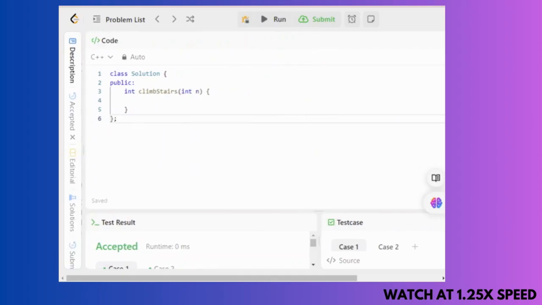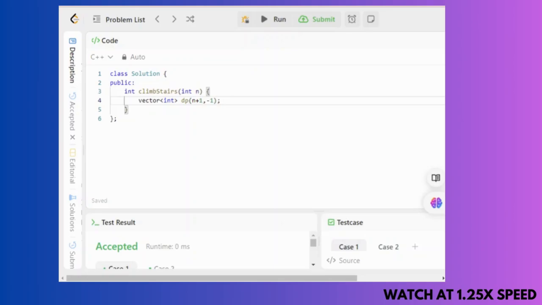Initially, int climbStairs(int n). n is the number of stairs which is given to you, and you have to return the number of distinct ways as an int. Firstly I will make a vector of int type. Its name is dp, and initially n plus 1 comma minus 1, where n plus 1 is the size, and initially I have filled it with minus 1.